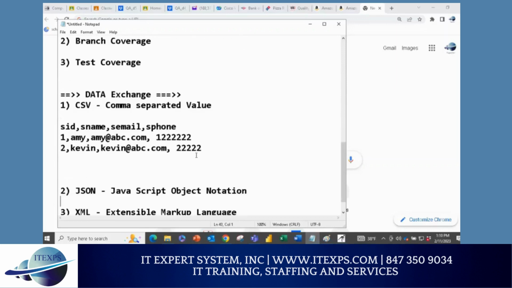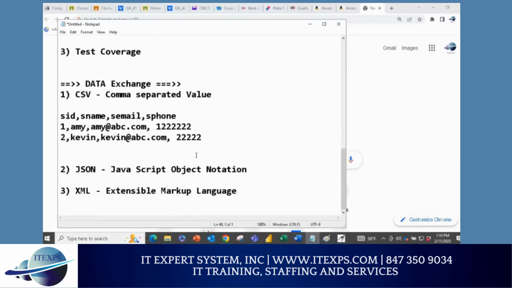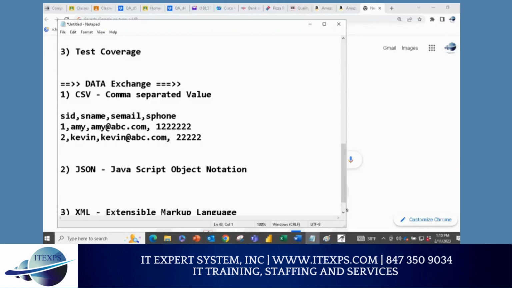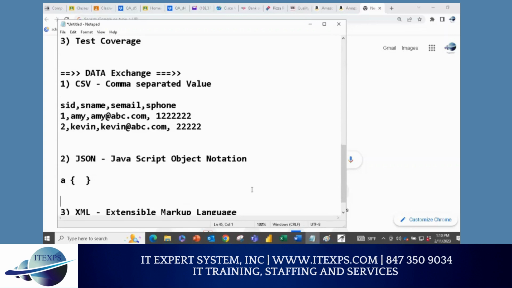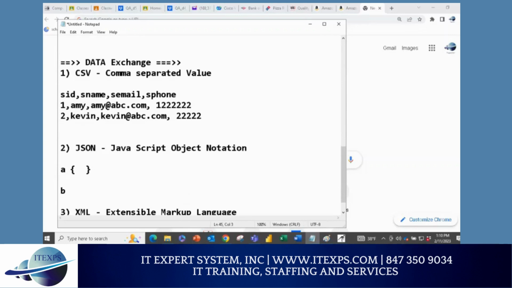But for JSON and XML, you have to follow a special grammar. Now JSON has 4 rules. We're going to do an exercise in 2 minutes, so you will understand. The first JSON rule is you have to start with a curly bracket and end with a curly bracket. That's rule number 1. The rule number 2 is every key, for example name is a key, then colon and the value will be Kevin. Make sense? So that's called key value.